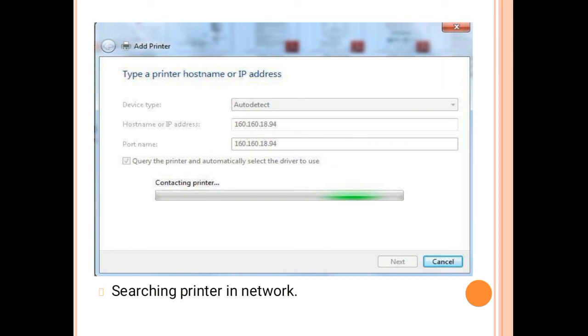Next, the process starts searching for the printer in the network. If you have given a host name or IP address in your network, then it searches for the printer based on that IP address. Here we see the device type, the given name, the IP address of the device, the host name or IP address, and the port name. Now it is contacting the printer using the network. So it is searching for the printer in the network.